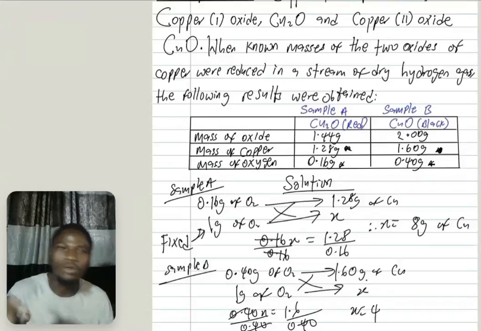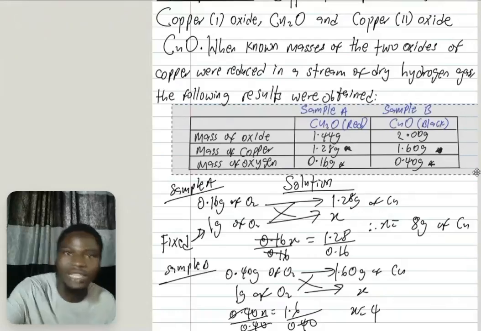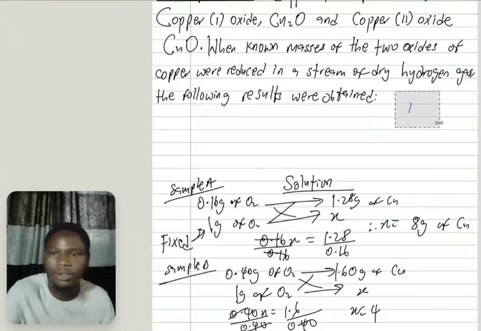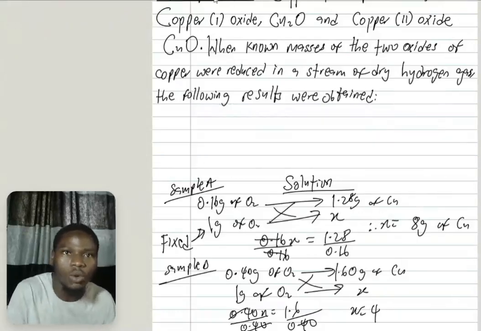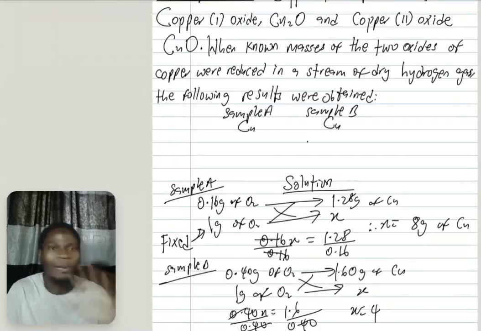Now what will you do to verify this law? Pay attention. To show that this obeys the law of multiple proportion, let us take the ratio of copper in the two samples, sample A and sample B. If we can get a simple number ratio, then we are correct.